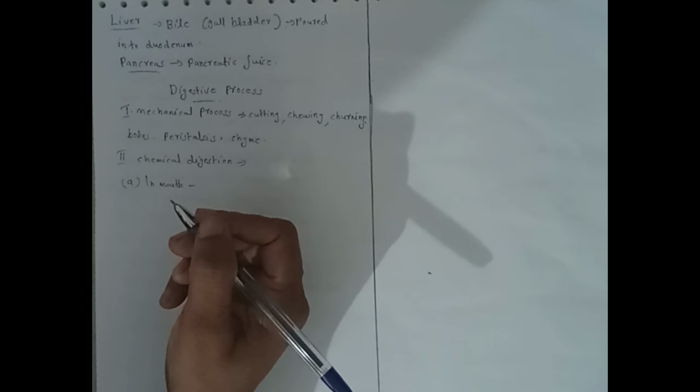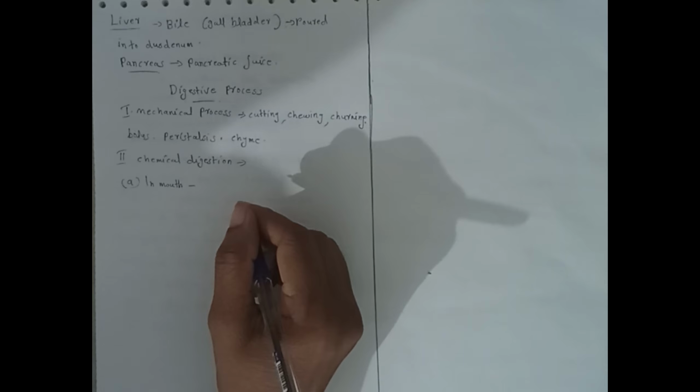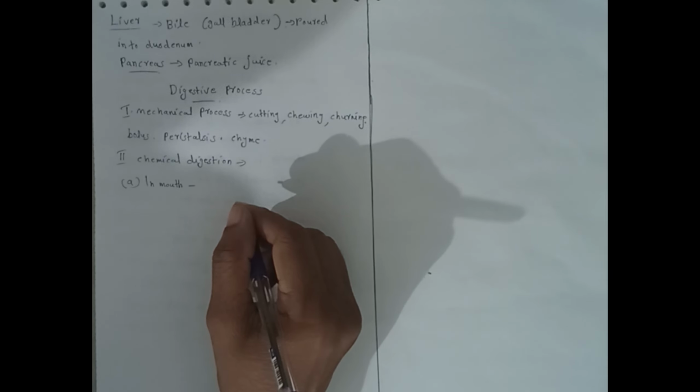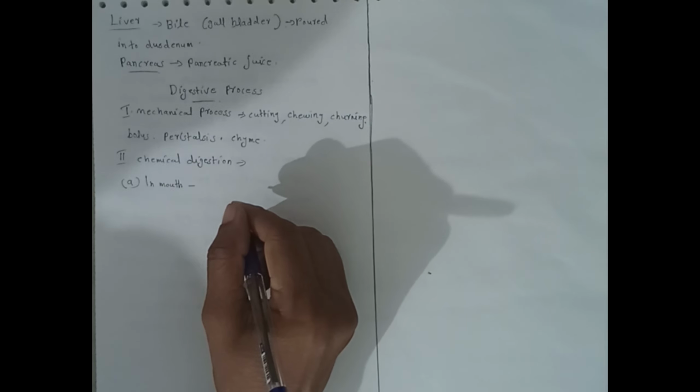In the mouth, raw uncooked starch is converted to dextrin by the help of the enzyme salivary amylase. Then cooked starch is converted into maltose by the help of salivary amylase.